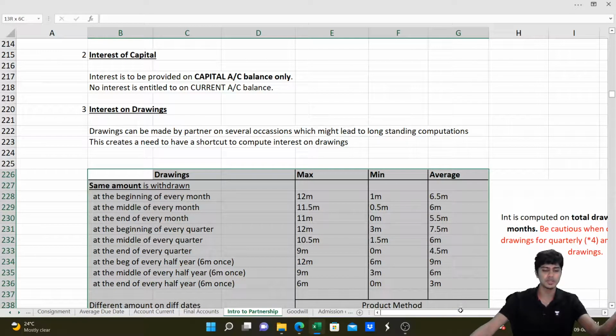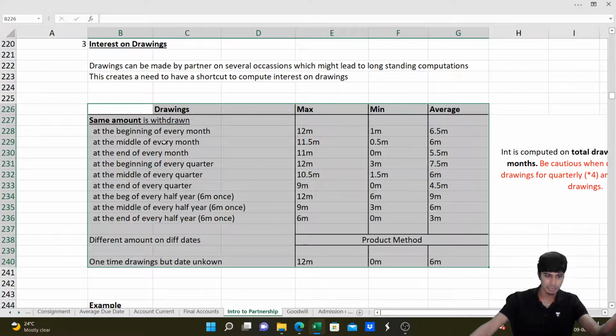If the same amount is withdrawn at the beginning of every month, then you can compute it for an average period of 6.5 months. If the same amount is withdrawn at the middle of every month, then you can compute interest for an average period of 6 months. If the same amount is withdrawn at the end of every month, then compute it for an average period of 5.5 months. Similarly, if it is at the beginning of every quarter, 7.5 months.